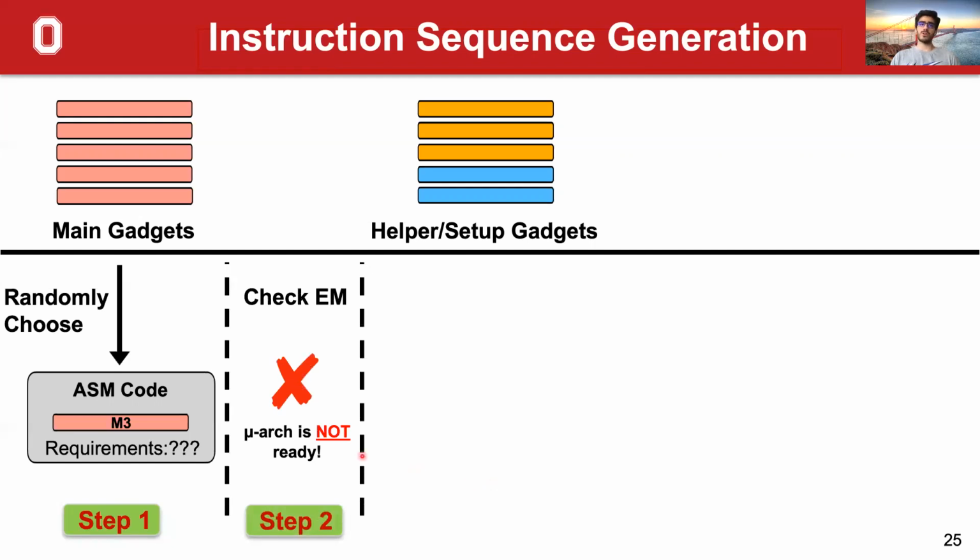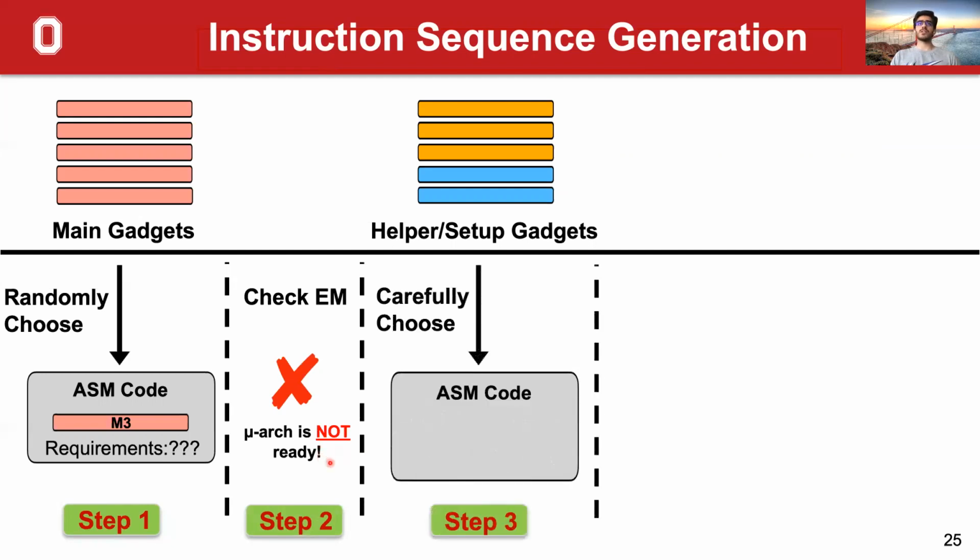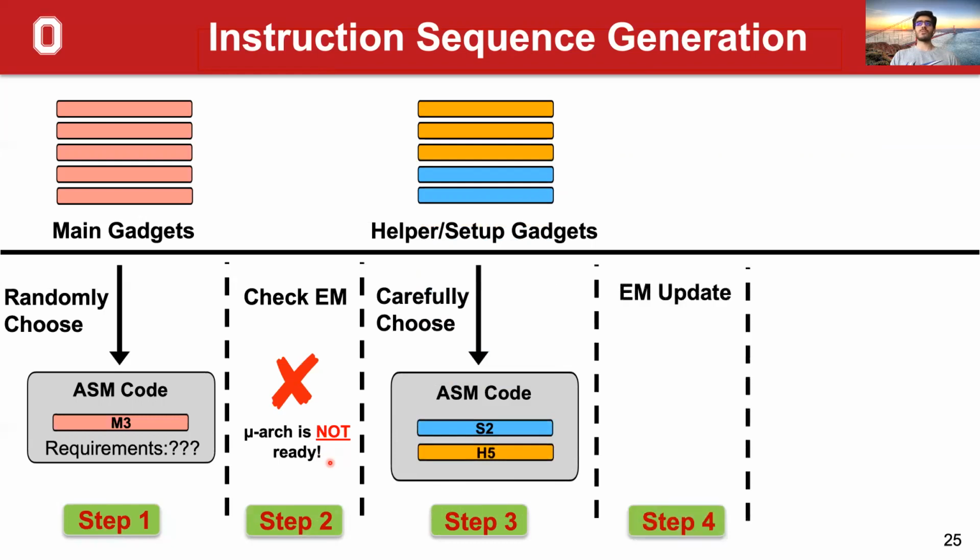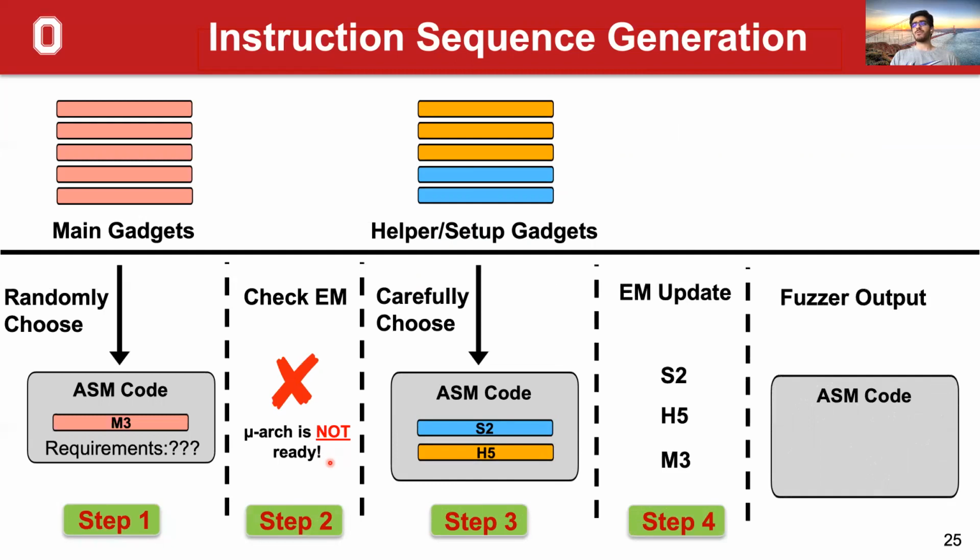In this case, the microarchitecture is not ready, which means that the requirements are not fulfilled. In the next step, the fuzzer carefully chooses from helper and setup gadgets to fulfill these requirements. Then the execution model gets updated based on the selected gadgets to reflect their effects. And finally, we have the fuzzer output constructed based on the gadgets chosen by the fuzzer.